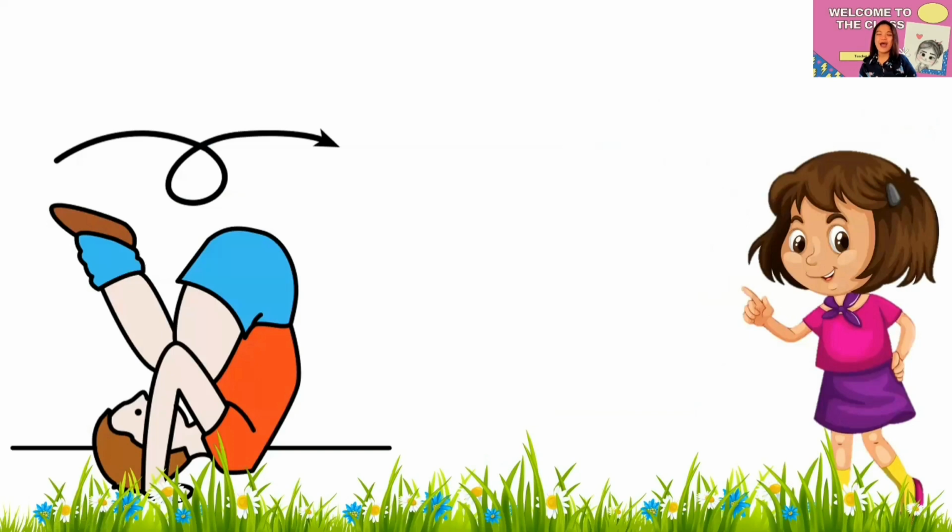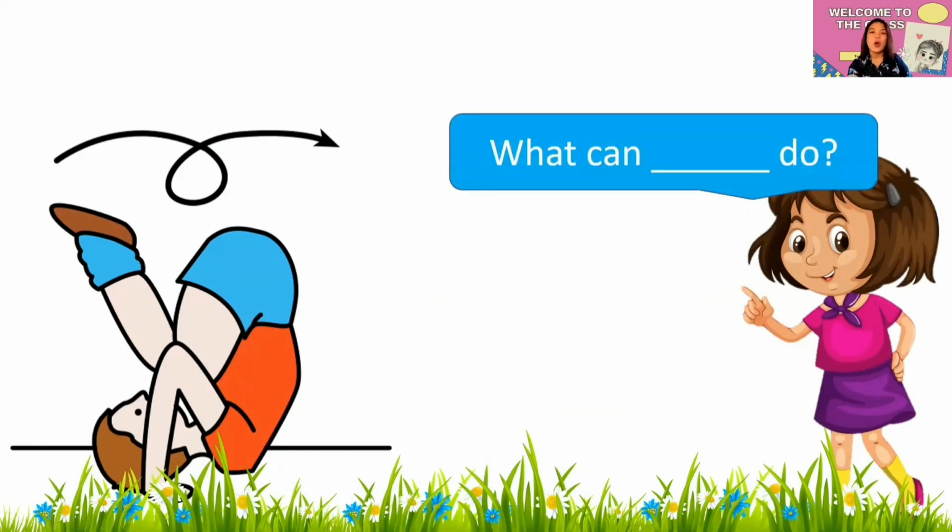Now, let's proceed with our next picture. All right. How about this one? Who do you think is the one doing something? And who do you think is going to ask you a question? Very good. This one is doing something here. And this girl will be the one to ask you something about this boy. Now, the question will be, what can he or she do?